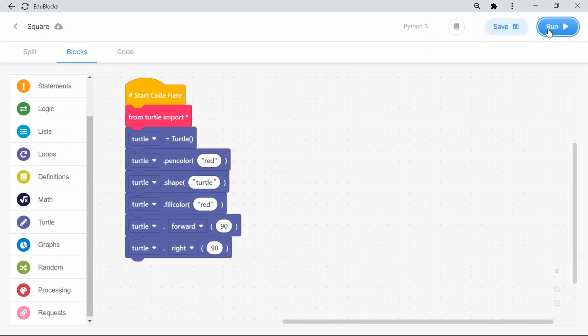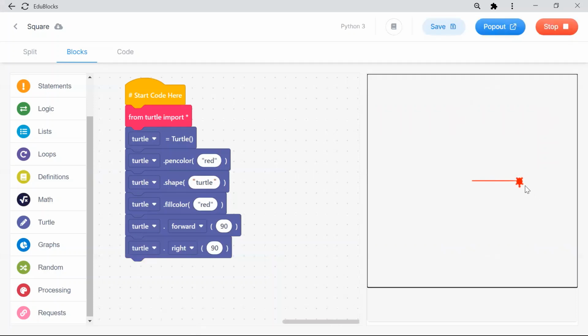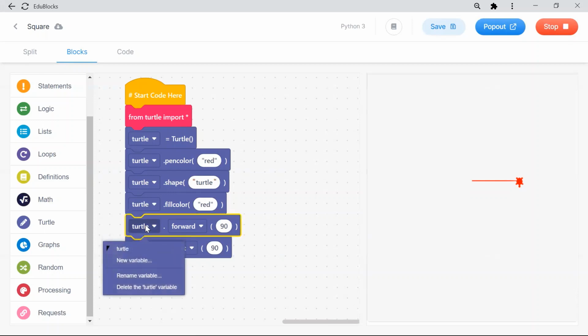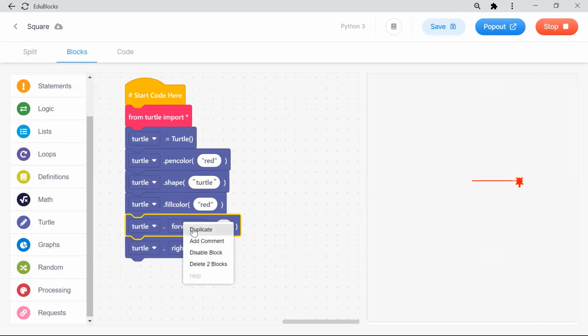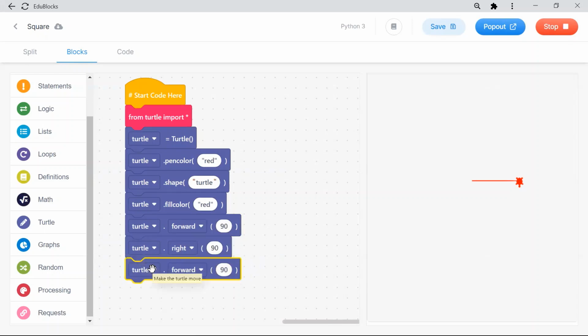Now Nihal, you tell me, I want to draw a square. What is my next step? What instruction do I have to give to my turtle? Very good. Forward. What is the size of the line? I'll right click and duplicate, and I'm giving forward 90. Is it 90 or bigger? Very good, very good. Please other students also speak.